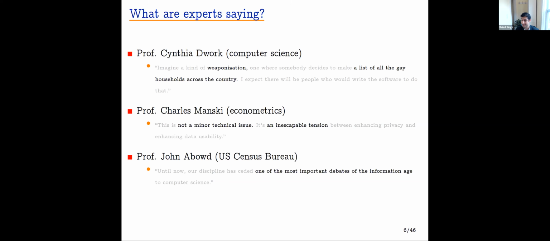Professor Charles Manski, a leading econometrician, has reflected on the data corruption and said, this is not a minor technical issue. It's an inescapable tension between enhancing privacy and enhancing data usability. Perhaps most provocatively, Professor John Abowd, the chief economist of the US Census Bureau, has written in the American Economic Review, until now, our discipline has ceded one of the most important debates of the information age to computer science.